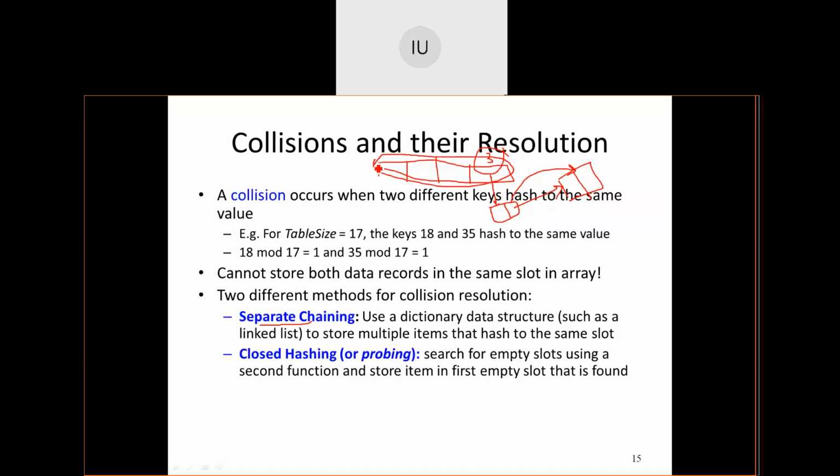I have something called closed hashing, or I can call it probing. Two solutions for this collision. What is this collision? More than one element getting mapped to the same position in the hash table due to the hash function.